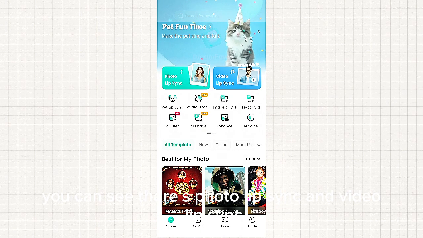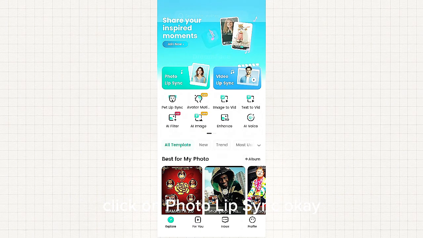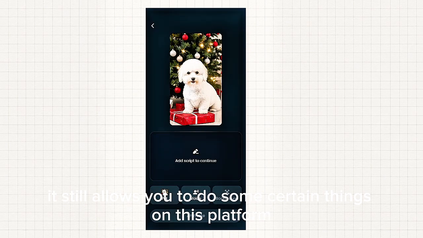You can see that it's photo lip sync and video lip sync. Click on photo lip sync, okay? I know they give some credits in a day, but even when you've exhausted your credits, it still allows you to do some certain things on this platform.